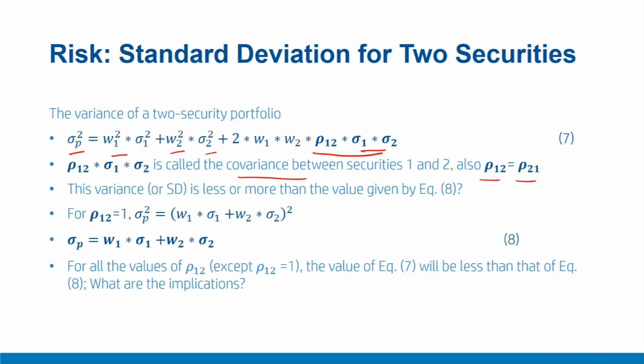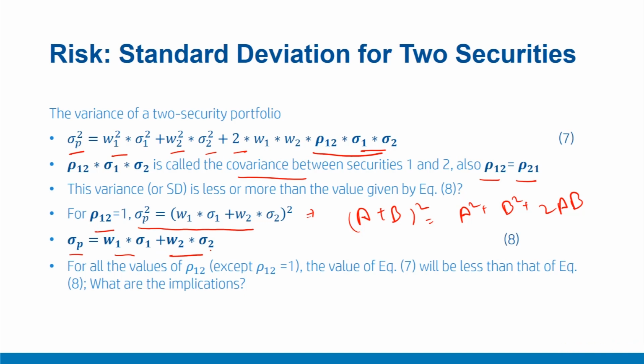And rho 1 2 is equal to rho 2 1, and that is why you have a multiple of 2. In case rho 1 2 equals 1, this formula simplifies considerably to sigma P square equals (W1 sigma 1 plus W2 sigma 2) raised to the power 2, which again comes from the (A plus B) squared formula, equal to A square plus B square plus 2AB. In this case, sigma P works out to W1 sigma 1 plus W2 sigma 2.